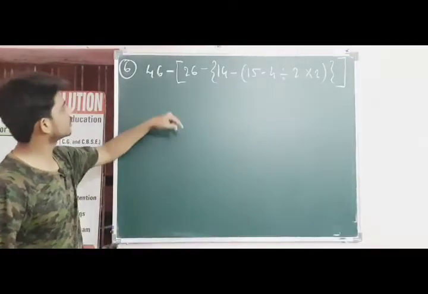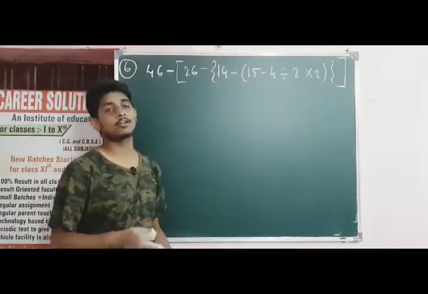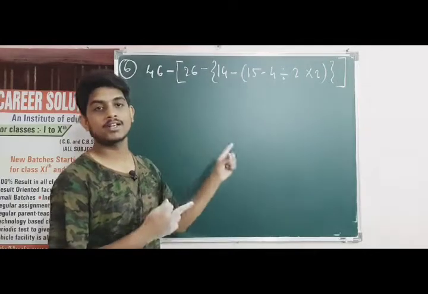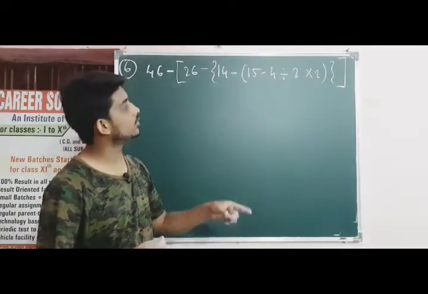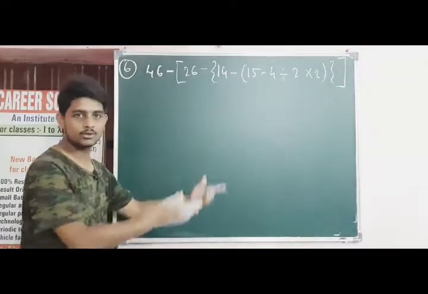This is another question. 46 minus of a square bracket 26 minus curly bracket of 14 minus 4 divided by 2 into 2 smaller bracket, then curly bracket and then square bracket. I am going to solve this again.